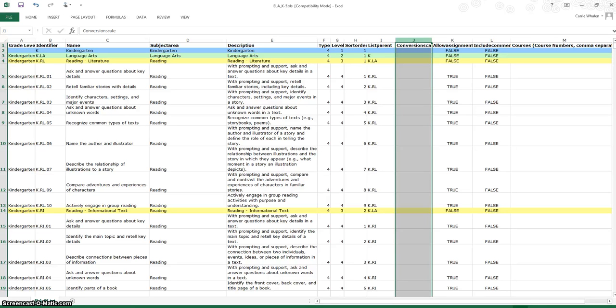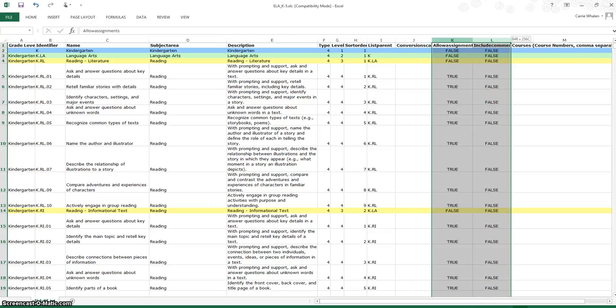The next one is the conversion scale, and you'll see that this is blank because right now this is a blank spreadsheet that just came off of PowerSource, so there's not any conversion scales. It needs to know what your conversion scale number is in order to know what conversion scale you're using, and I'll show you how to find out what your conversion scale number is.